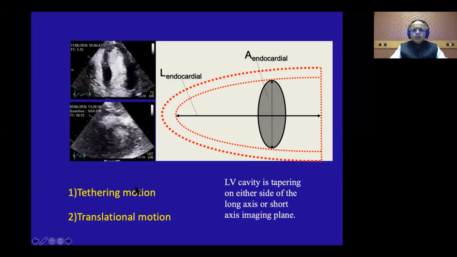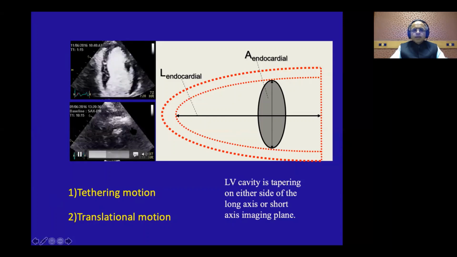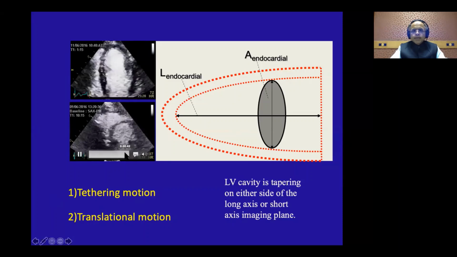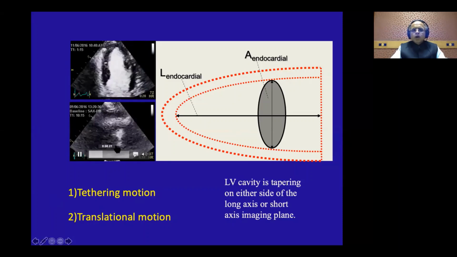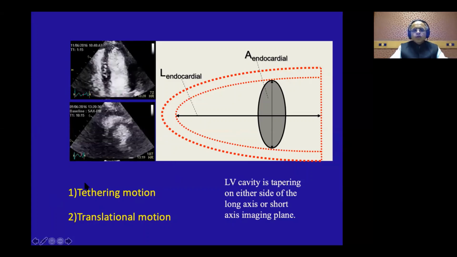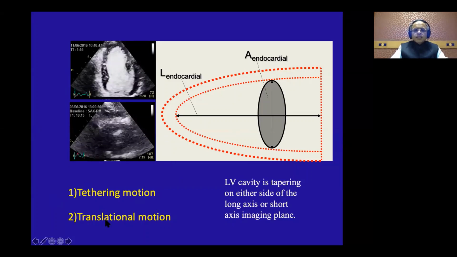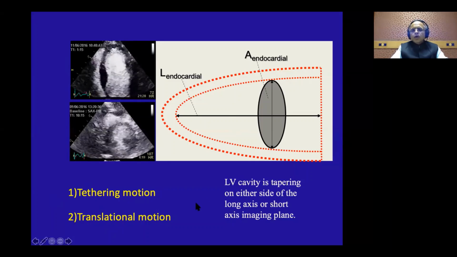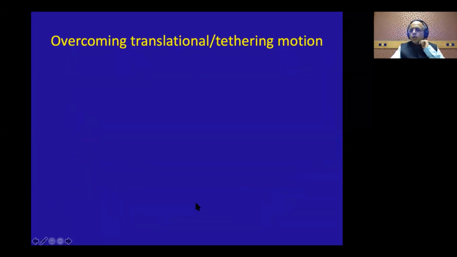While tethering motion is something different. Tethering is something like this: you may have a lateral wall infarct, but a very hyperdynamic anterior wall or a very hyperdynamic inferior wall may just pull that wall up and down, up and down. And that is why you may find a motion there. And that is called tethering motion. So translational motion, tethering motion. So how do you differentiate that? Again, how to overcome that?